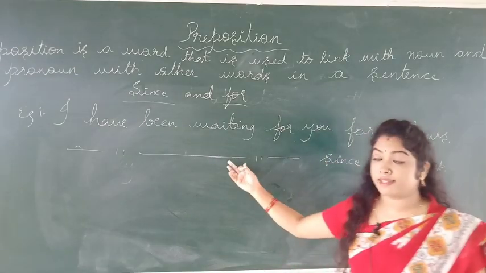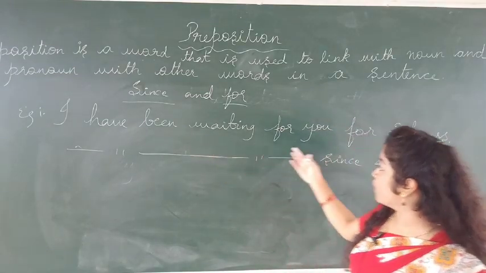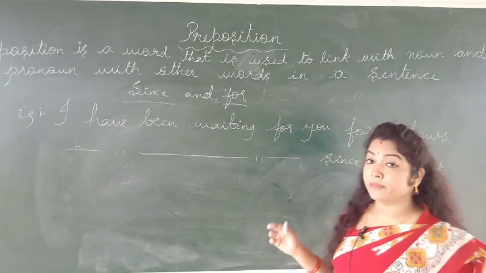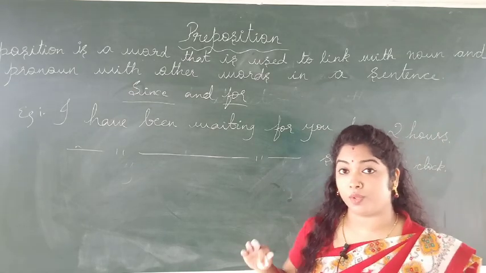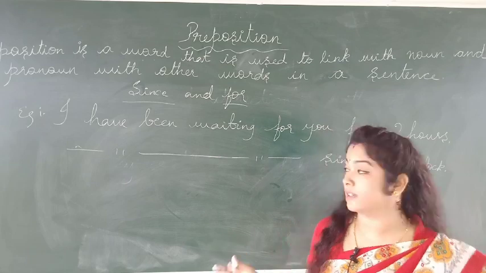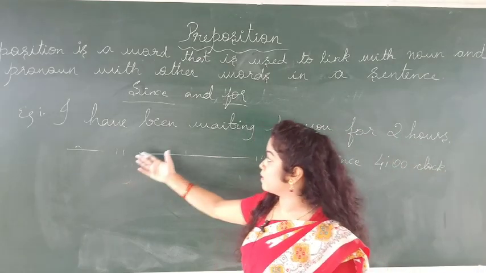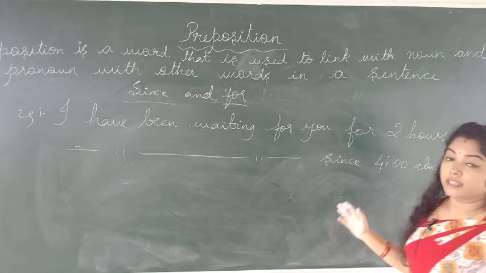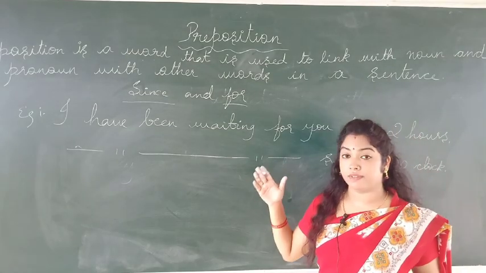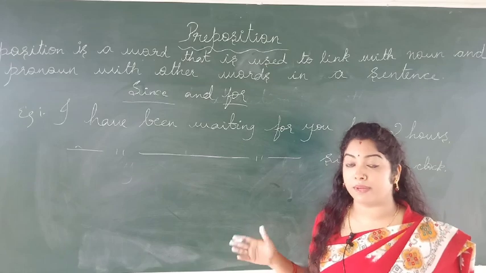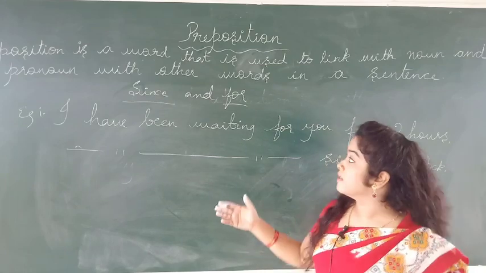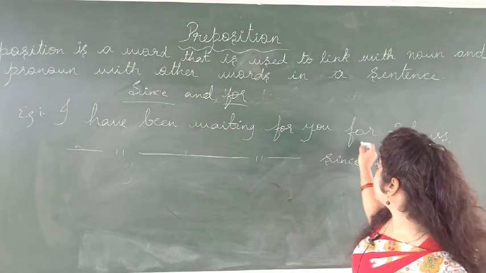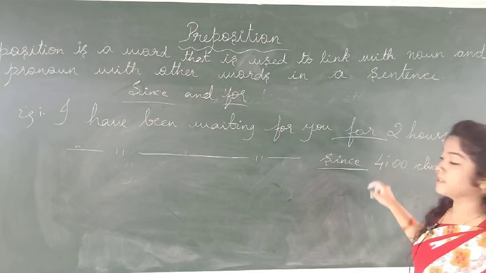See, just read this sentence. I have been waiting for you for 2 hours. So what are they telling? I have been waiting for you for 2 hours. From 2 hours I am waiting. Even the next sentence is, I have been waiting for you since 4 o'clock. See, in these two sentences the meaning is the same, but I have used them in different ways. That's what I told you: for since and for I have used here. Even these two are prepositions here.